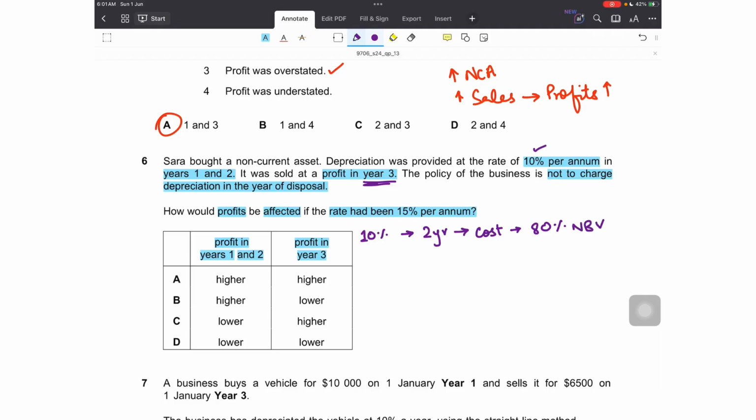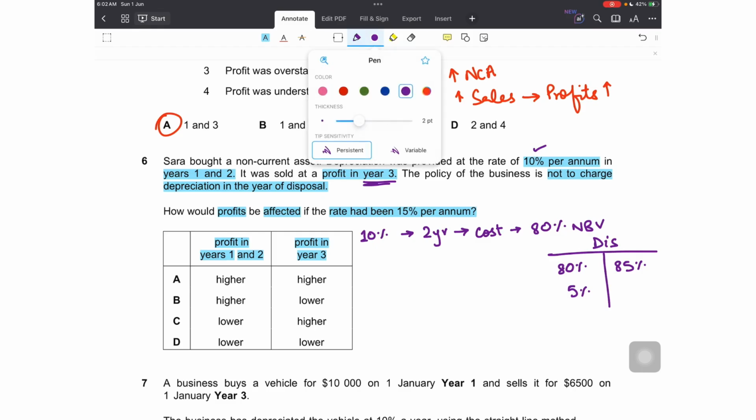Right? This means that if I just make a T account, my net book value would be at 80%, and the question is saying that there was a profit in year 3, so it was sold for more than the net book value, assuming that it was sold at 85%. The net book value was 80% of the cost, it was sold at 85%, just an assumption. This means that 5% was the profit.